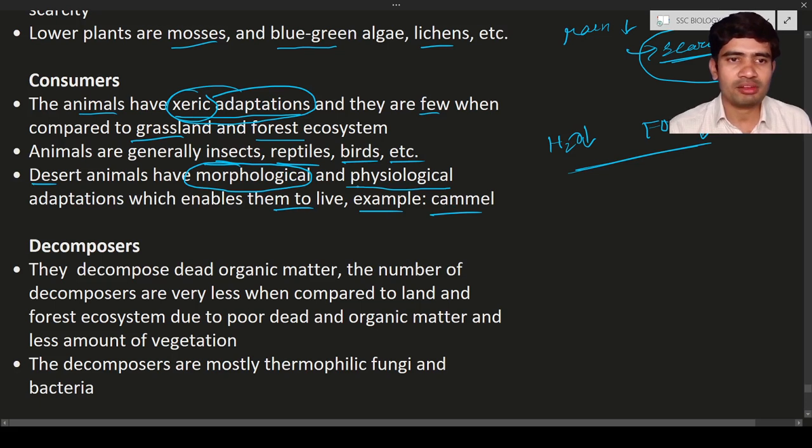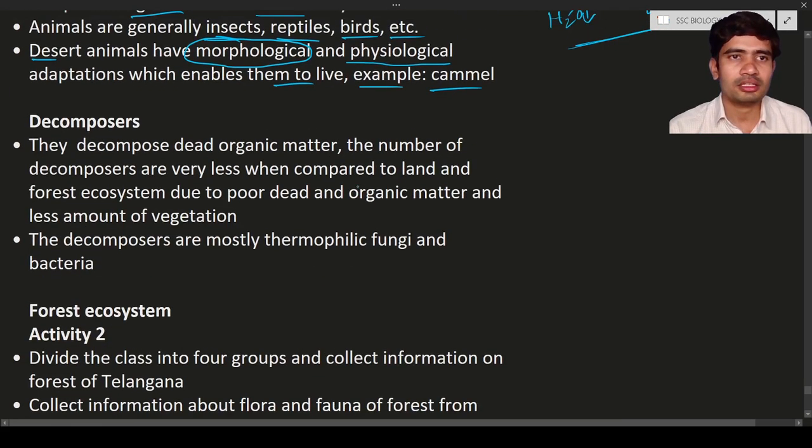Okay, next one will be the decomposers. These decomposers act on dead organic matter. Decomposers are the organisms that decompose or degrade matter. They are going to decompose the dead organic matter. Dead organic matter means anything, whether it is a dead plant or a dead animal. So these decomposers are going to break down those organisms. This is the reason we call them decomposers.